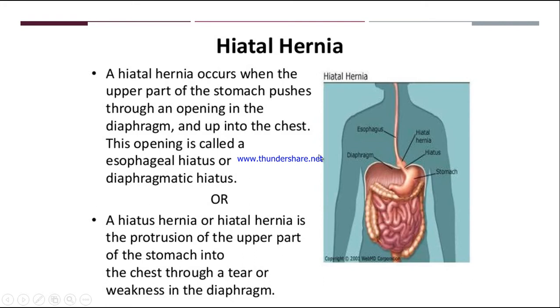Okay, first of all you have to remember that there is a diaphragm. If there is some weakness in this diaphragm, then the upper part of the stomach will try to push up into the chest. It will try to push up from this opening in the diaphragm, to go up to the esophagus. When it pushes up, a different structure is formed. It becomes swelling like this. So this is called hiatal hernia.